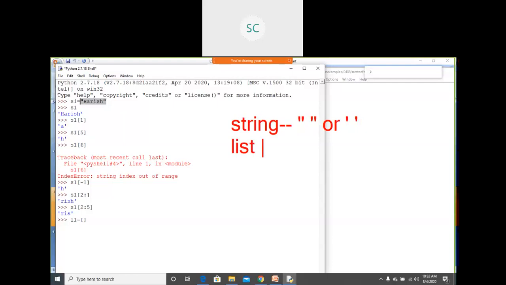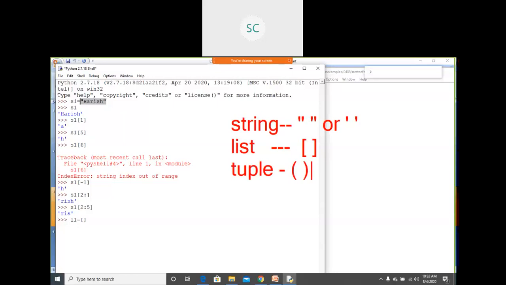This list is also a sequence data type. You represent a list using square brackets. Next we have tuple. Just remember these brackets. For tuples we use parenthesis.